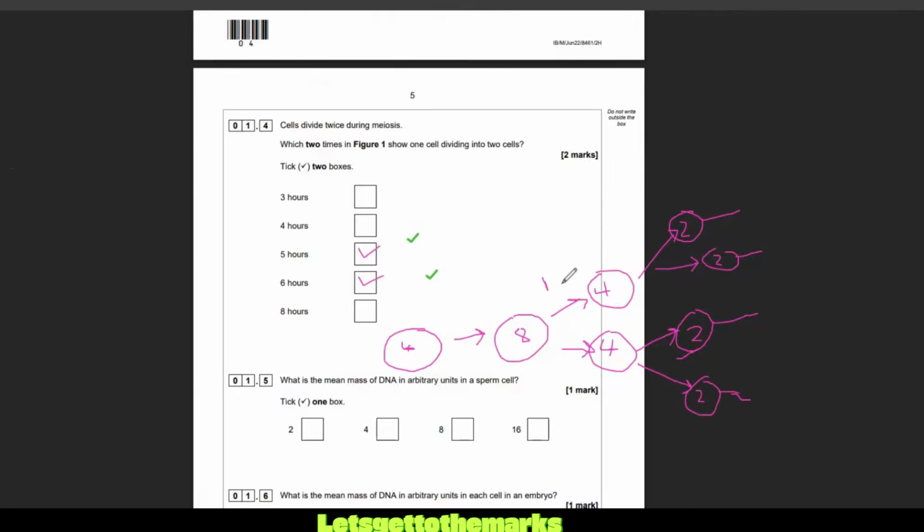There are 2 divisions in meiosis. You've got division 1, division 2. First of all, you've got the doubling. We call this the interphase or the growth phase, and that's where the DNA doubles, and then it splits, and then it splits again. So the mean mass of our sperm cell is 2 at the end. Lovely bubbly. Okay, let's move on.